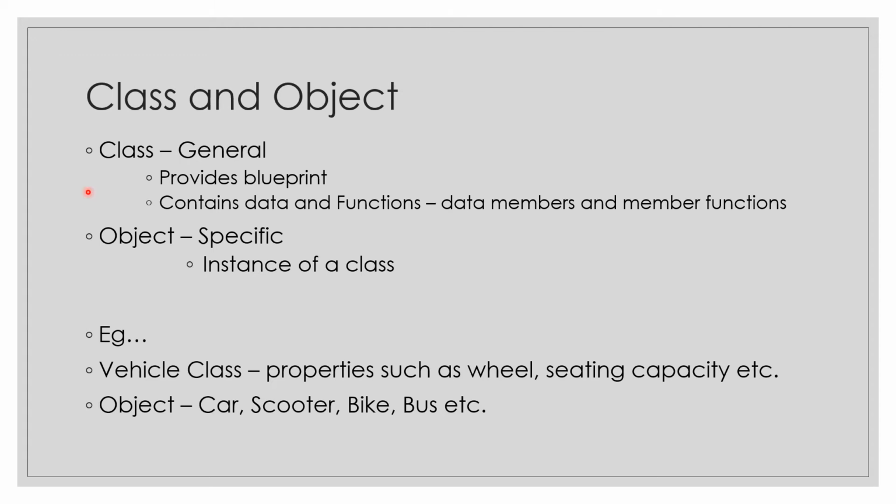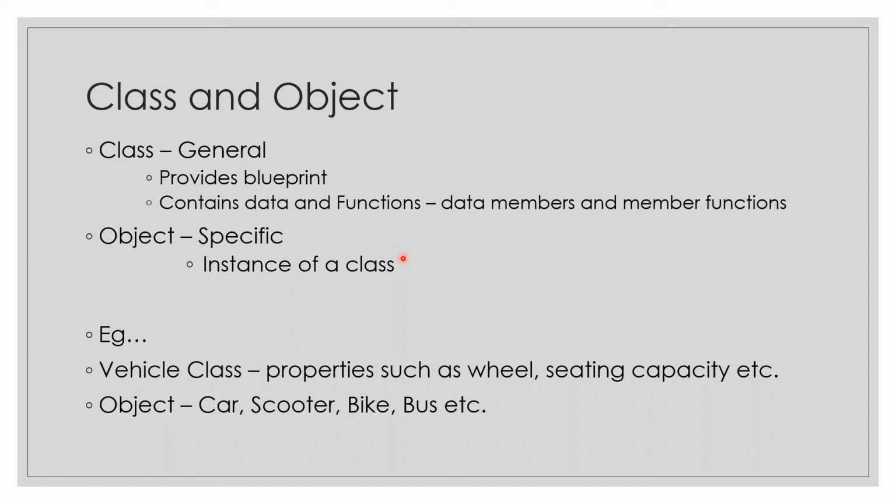And an object is the instance of this class, where your class is some general thing. So an object becomes your specific thing. Like I said, your class contains some data members. So these data members are the attributes or the properties which are provided by the class. But the properties must have some specific values.